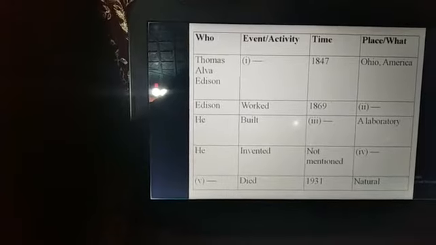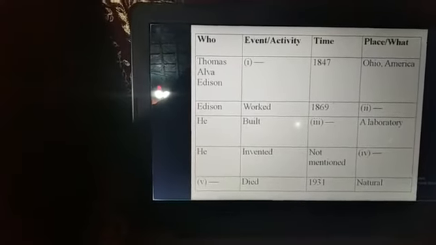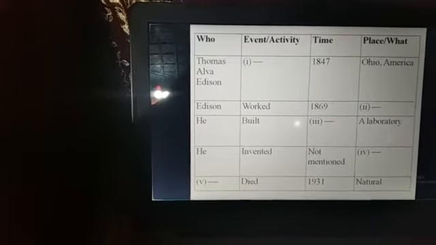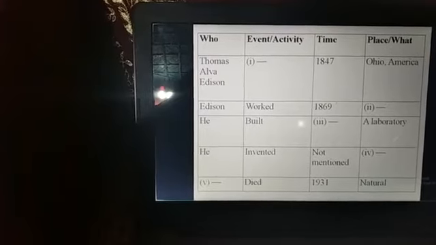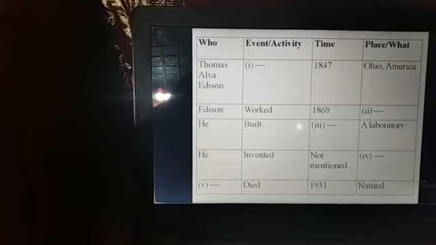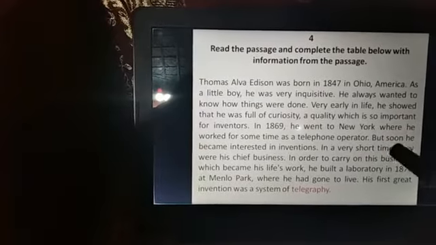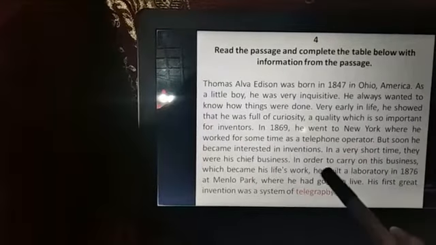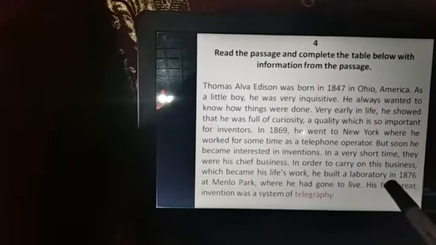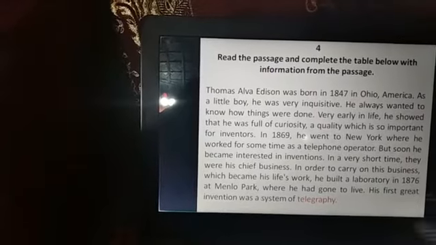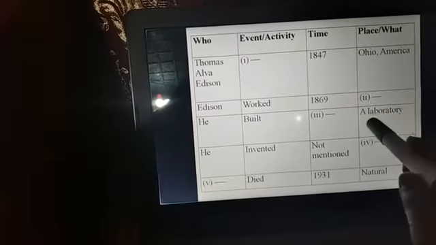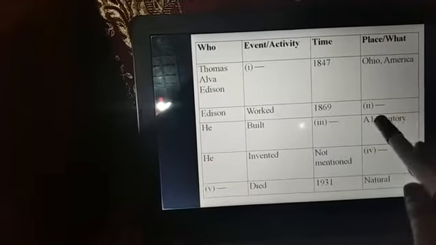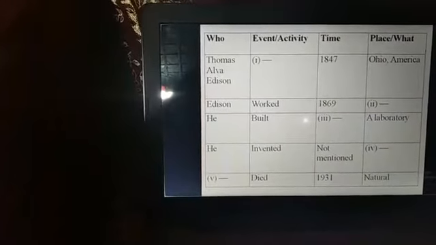That is, he built dash a laboratory. Time. That means at some time. Now we're going to the line of laboratory, and we find the word laboratory. And he built a laboratory in 1876. That is why we use here 1876. That means he built a laboratory in 1876. Clear, my students? Now we're going to another one.